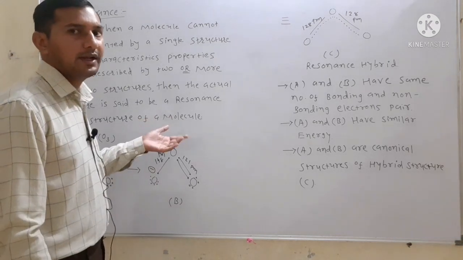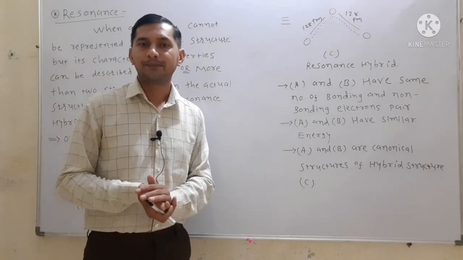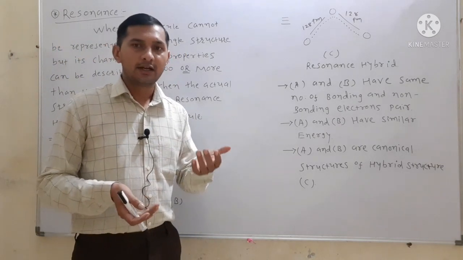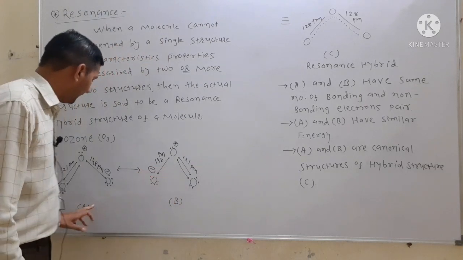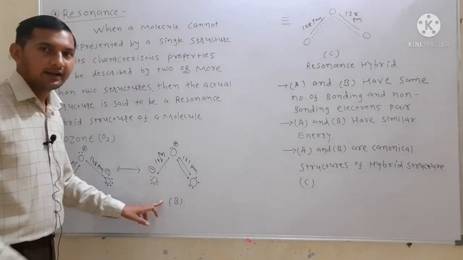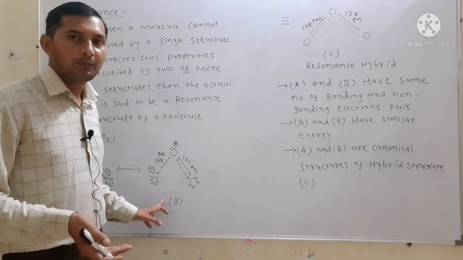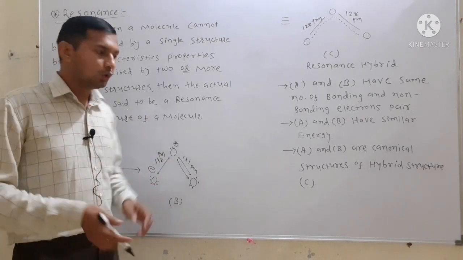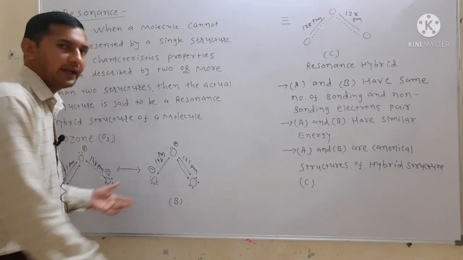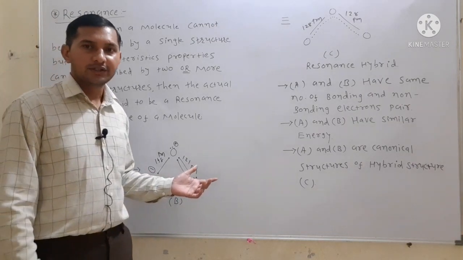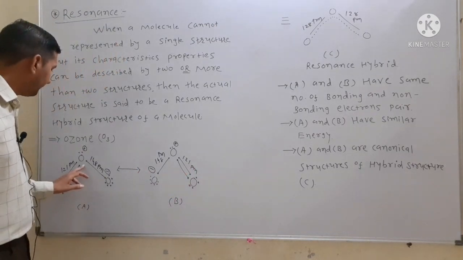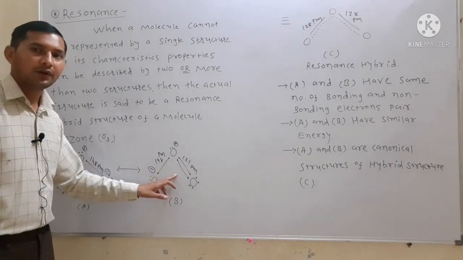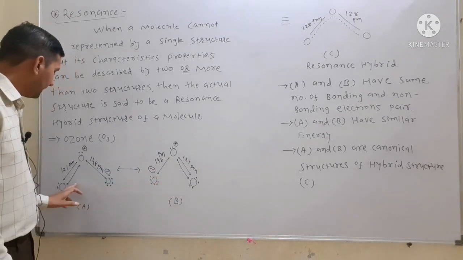So this is about resonance. What is resonance? When any single Lewis structure does not explain all the properties of a given molecule, then we draw two or more types of canonical structures in which the number of bonding pairs remains the same and the number of lone pairs also remains the same.